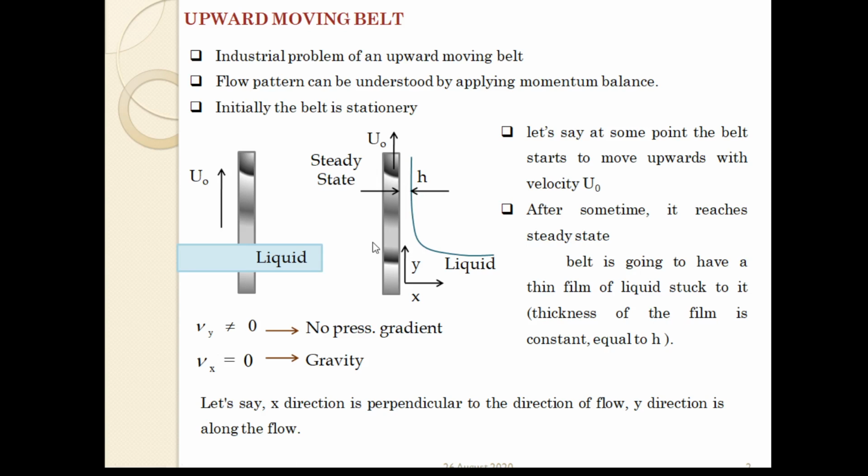Now when you provide sufficient time, it reaches steady state. When you provide some sufficient time for that belt to move upward, after some time it reaches a steady state. And the belt is going to have a thin film of liquid as it is moving in the upward direction with velocity u0.